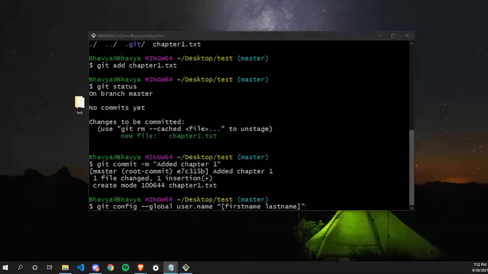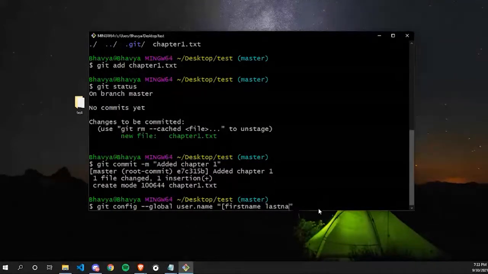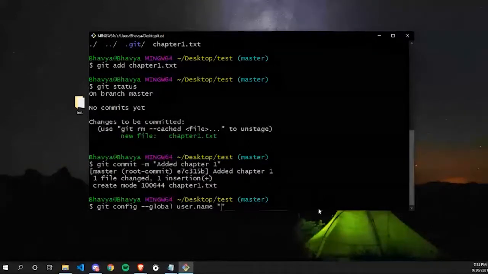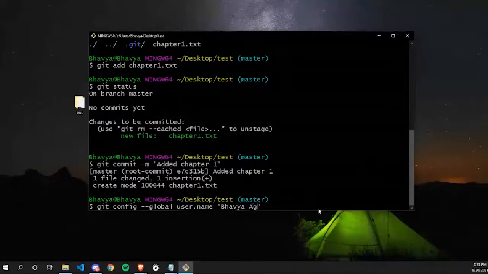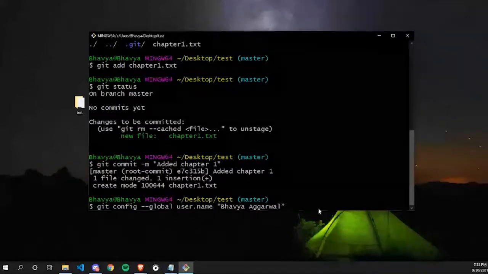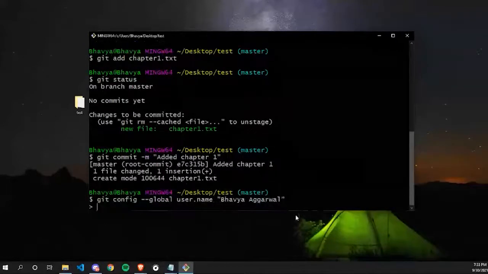There's one more command. First you can copy this command and you have to replace this with your first name and type your name inside your inverted commas. And after that, you can press enter. Yeah, I think I did something wrong.